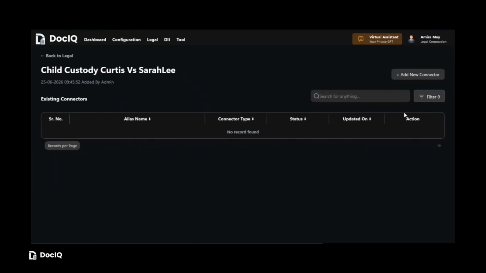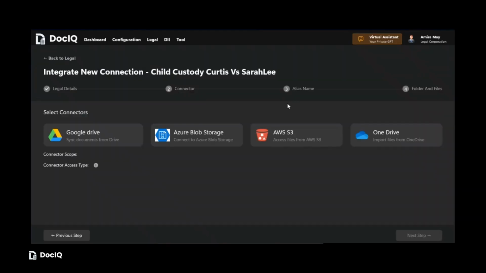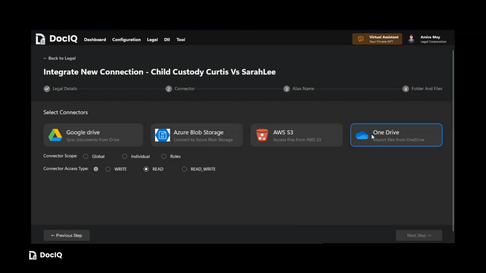Next, click Add New Connector. The application provides 4 connector types: Google Drive, Azure Blob Storage, AWS S3, OneDrive. Select OneDrive. You will then see the available scope options.